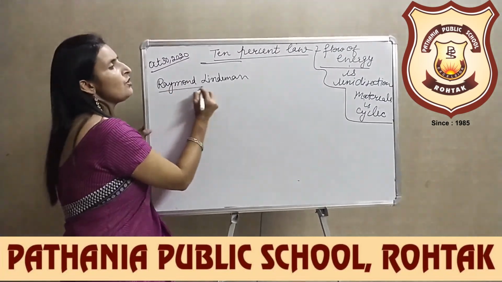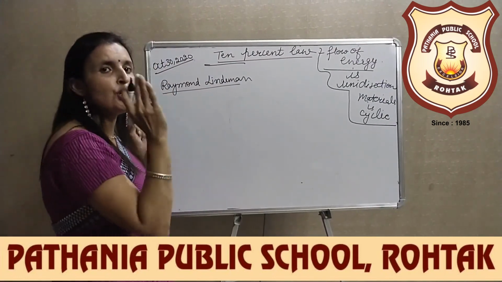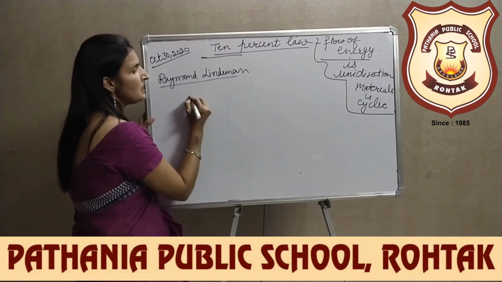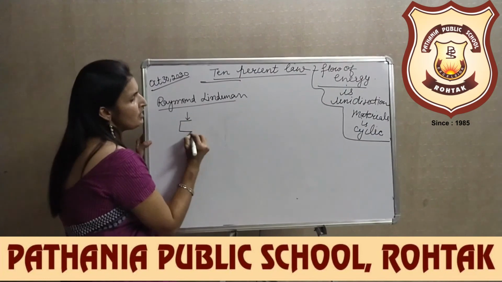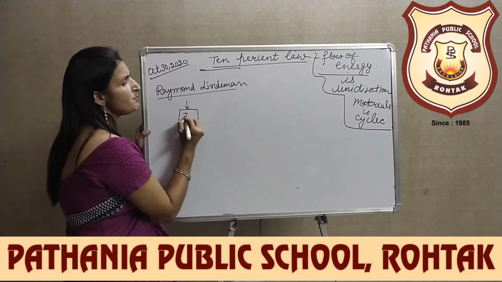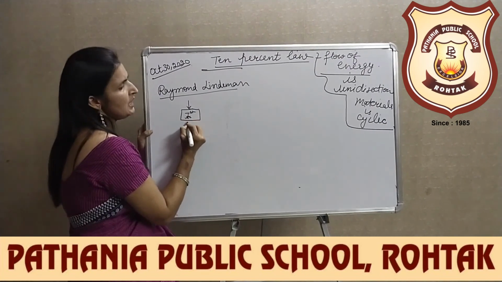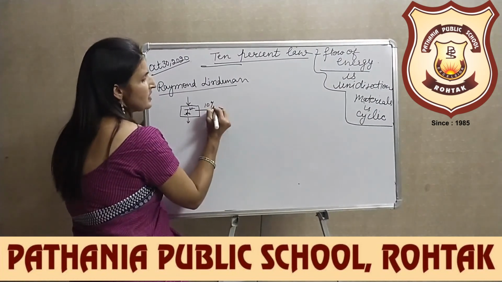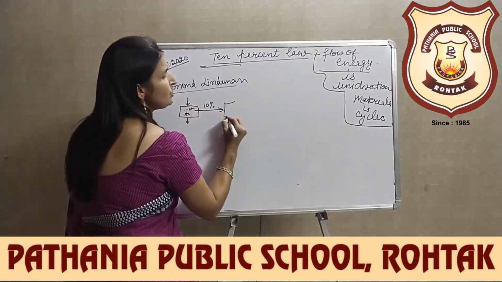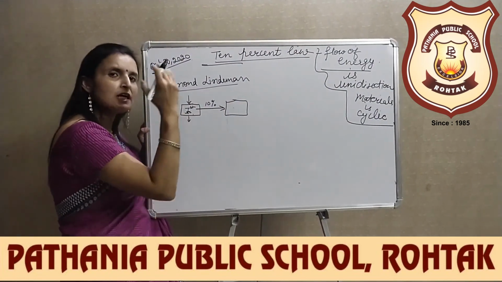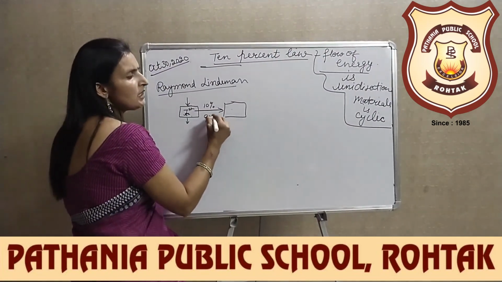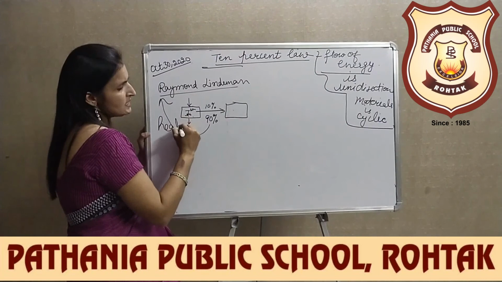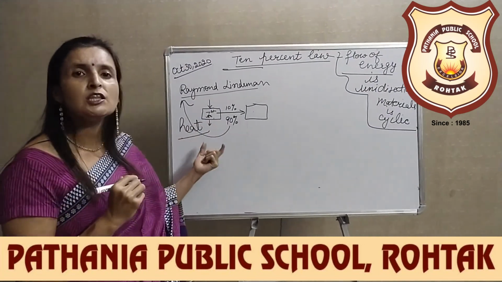The 10% law for the transfer of energy from one trophic level to the other says that of the amount of energy available to the organisms at a particular trophic level, only 10% is transferred to the organisms at the next trophic level. The remaining 90% of the energy is lost into the environment, dissipated in the form of heat.